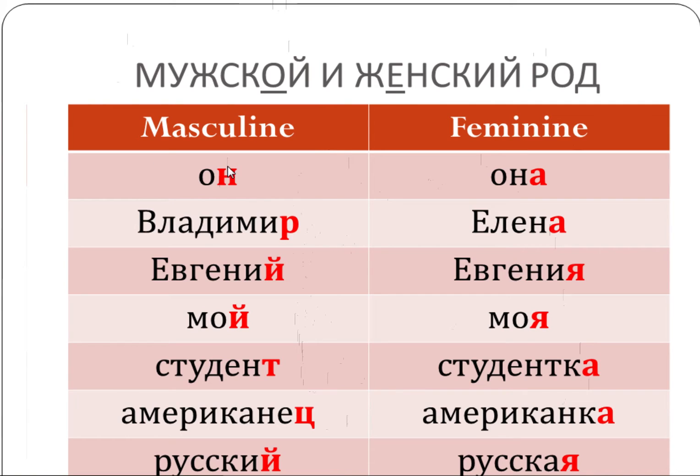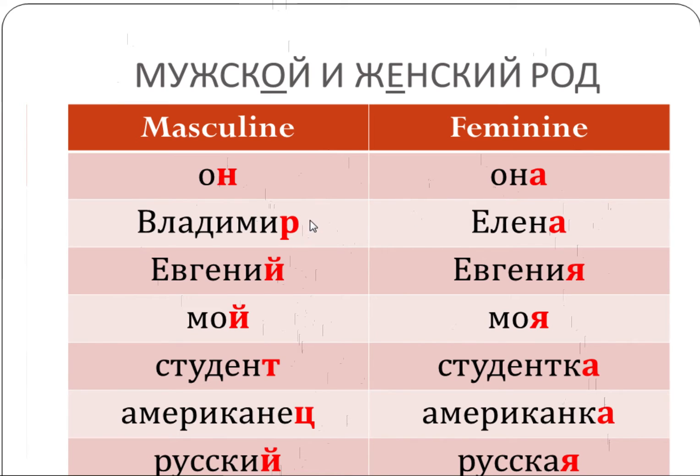And when you see a word ending in a consonant, any consonant, we have 21, including й, including all of these, you know that that's a masculine word. And when you see a noun, pronoun, or adjective ending in а or я, you know it's a feminine word. So we have он, he, она, she, Владимир.